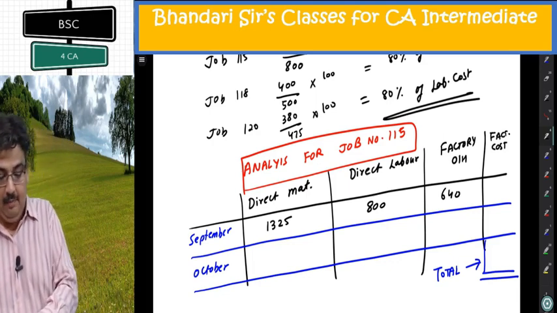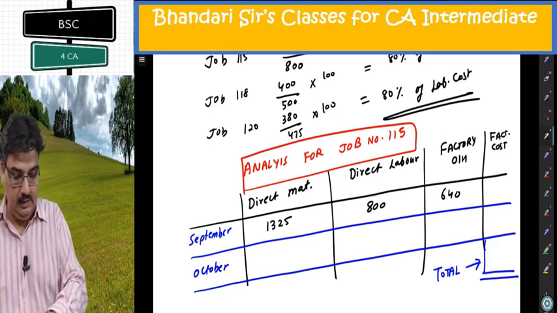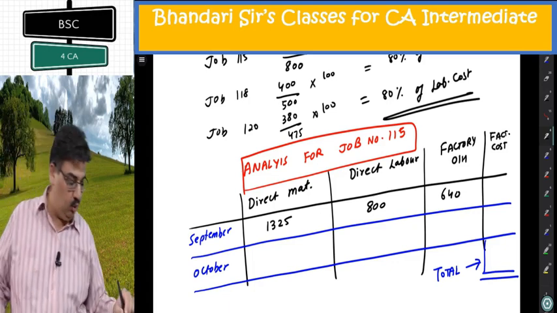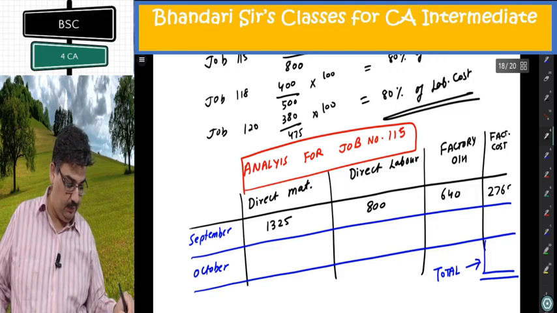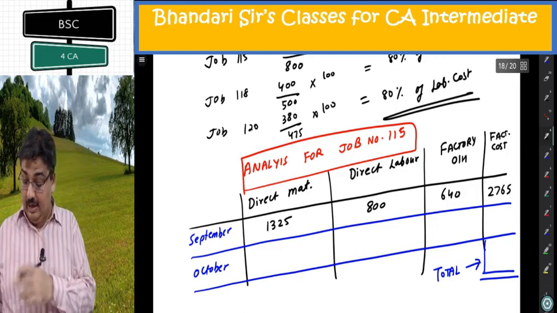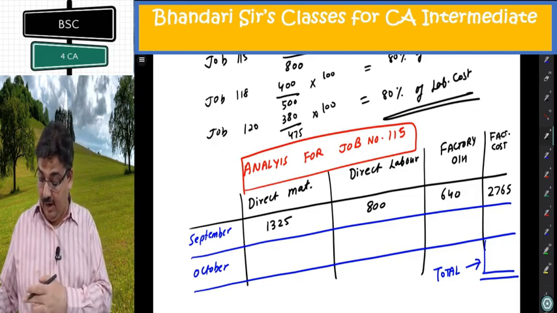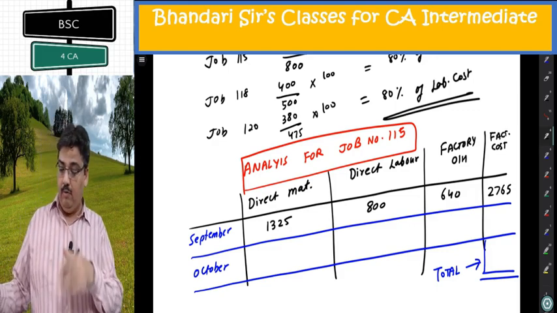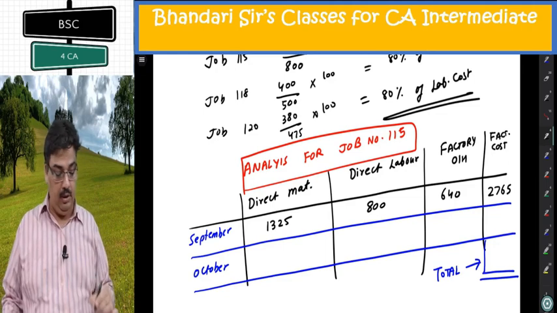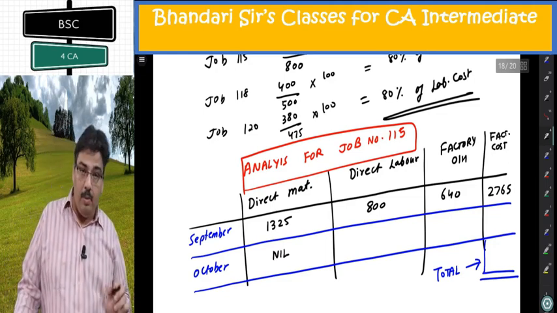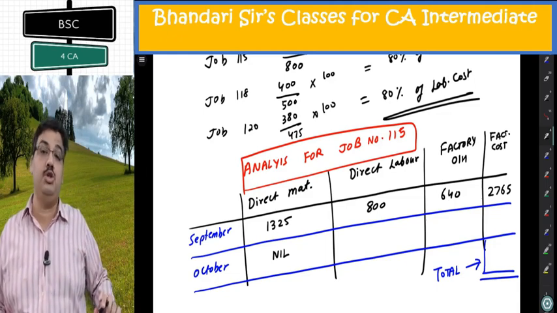So if I add them, 1325 plus 800 plus 640, I am getting 2765. Very simple. Now look at materials which were used in October. Is there anything for job 115? Check it out. For job 118, 120, 121, 124. So direct material issued is nil. When no material is issued, obviously no material is consumed in October.